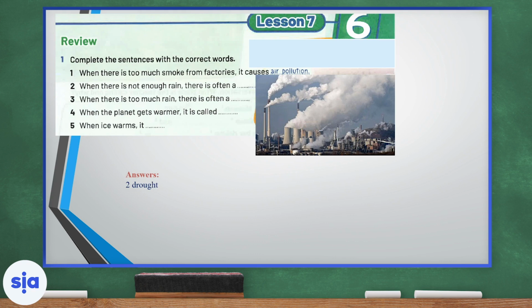Number 3. When there is too much rain, to the extent that it covers homes and cars, this is called a flood. Number 4, when the planet gets warmer, it is called climate change or global warming. And last but not least, when ice warms, it melts. And this causes danger to the planet.